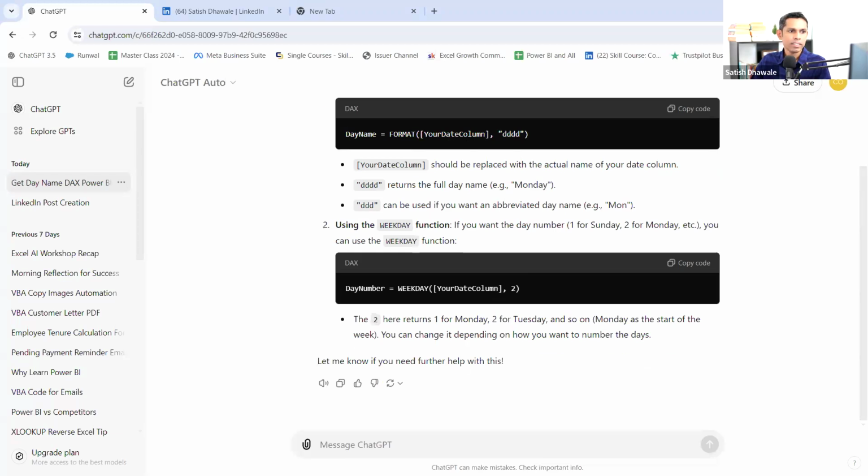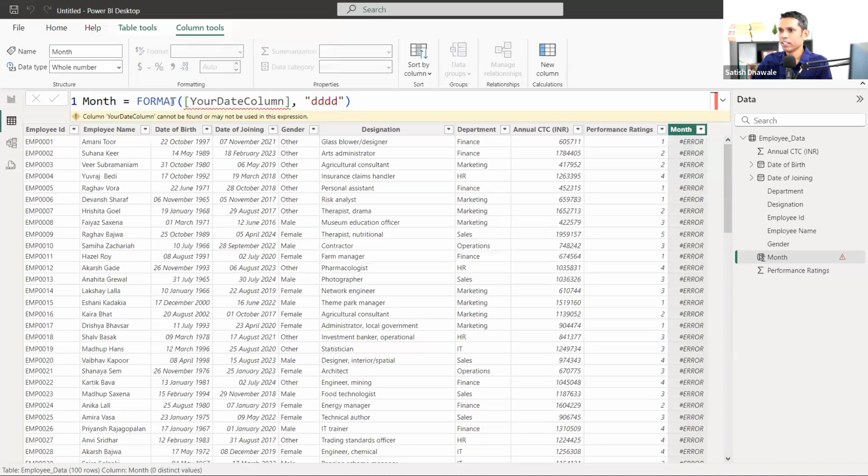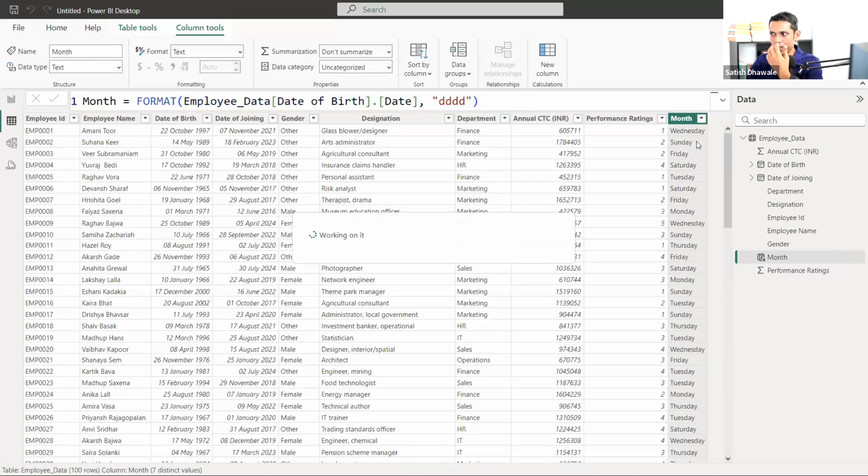Yeah, it is right. You are right. Jayant Patil ji is right and Surjit ji is right. It is showing that formula with format only. Okay, previously I haven't checked it, but here is our formula. We'll go with the format and we are getting an error. Oh, sorry, we haven't mentioned the column name. Just let me put down the column name. We have to change our column name and then let's go back and check it out now. Okay, we are getting Wednesday now. Look at here. So Wednesday from our birth date, right?